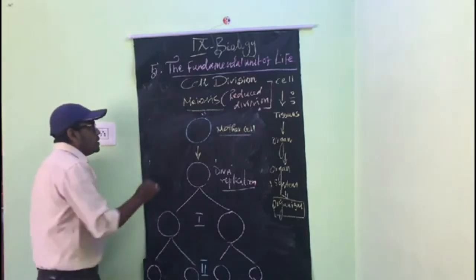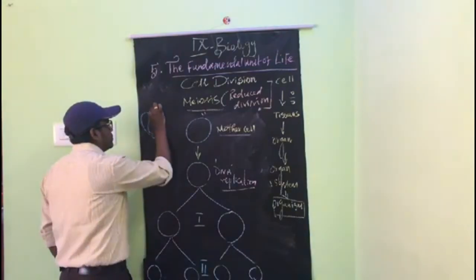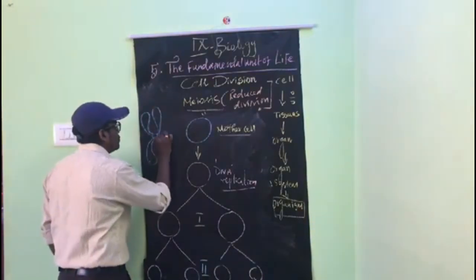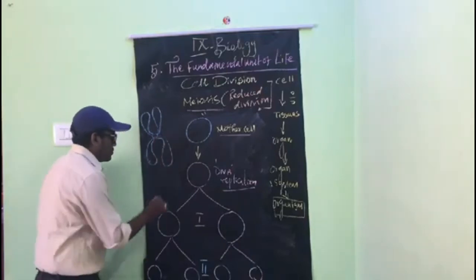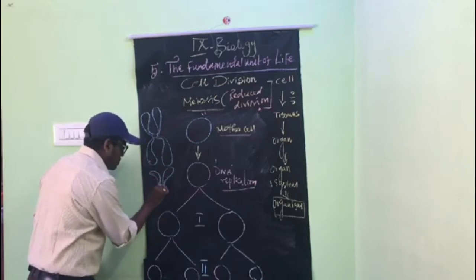Okay, you can see some differentiation in chromosomes, like this.